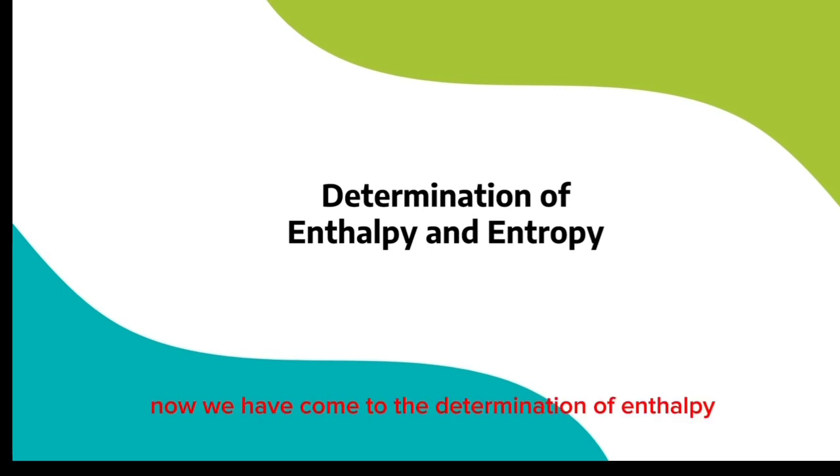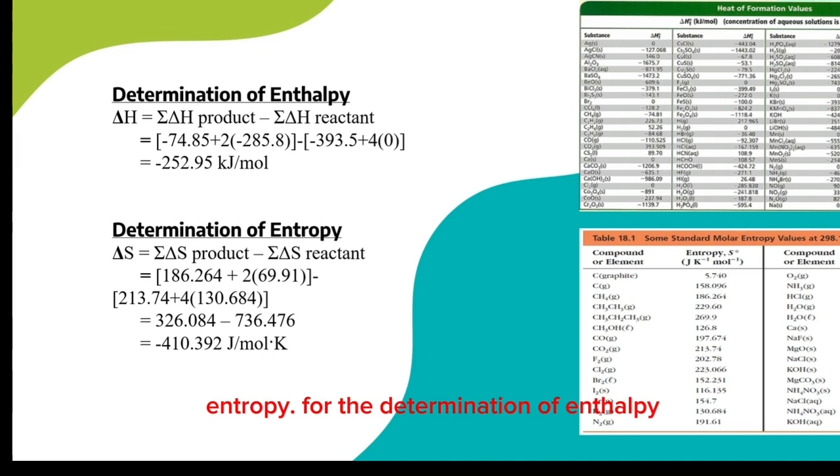Now we have come to the determination of enthalpy and entropy. The determination of enthalpy is equal to the summation of products minus the summation of reactants, and the final answer is negative 252.95 kJ per mole. The determination of entropy is equal to the summation of products minus the summation of reactants as well, and the final answer for it is negative 410.392 joules per mole Kelvin.